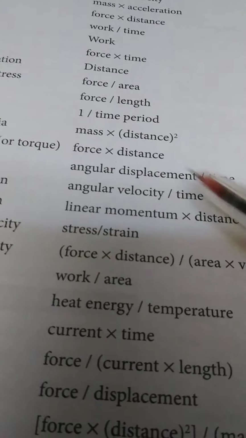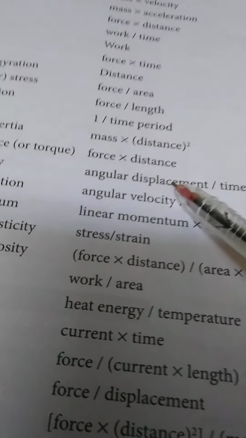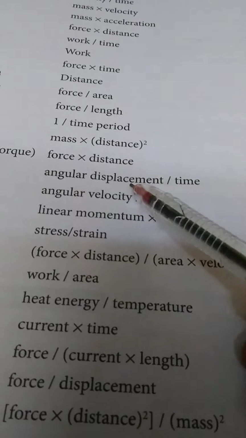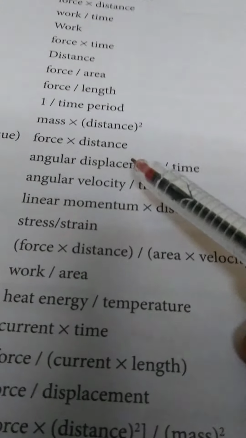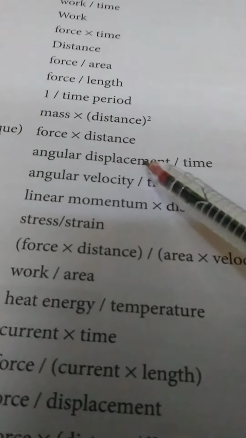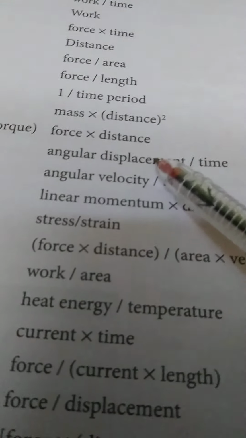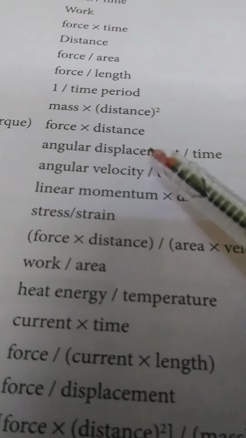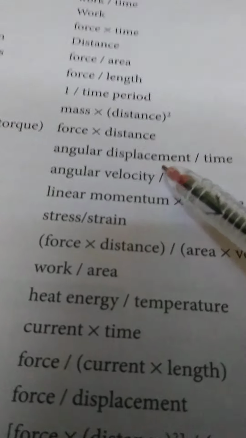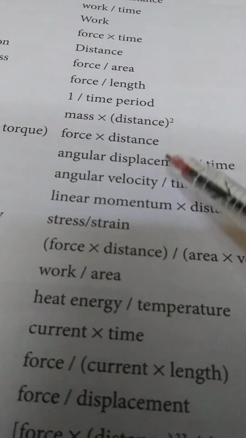Theta by t. Theta is again a quantity which does not have any mass, any length, any time. So what is the dimensional unit? 1. It has an SI unit, but it doesn't have a dimensional unit. Its SI unit is radian. Right? Its dimensional unit is 1. M⁰L⁰T⁰. Anything power 0 is 1.